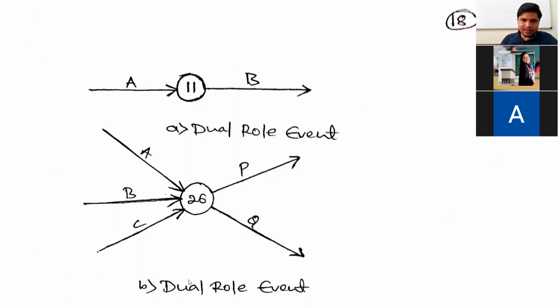Next, all of you look at the second diagram. Can anybody explain this diagram? How is this 26th event a dual role event? Anybody? Very simple one.